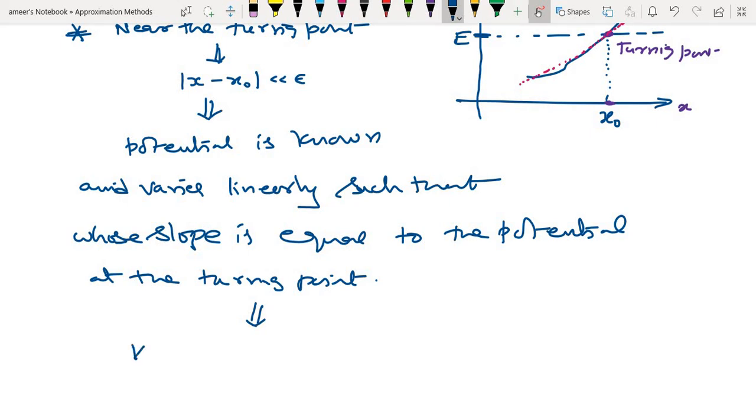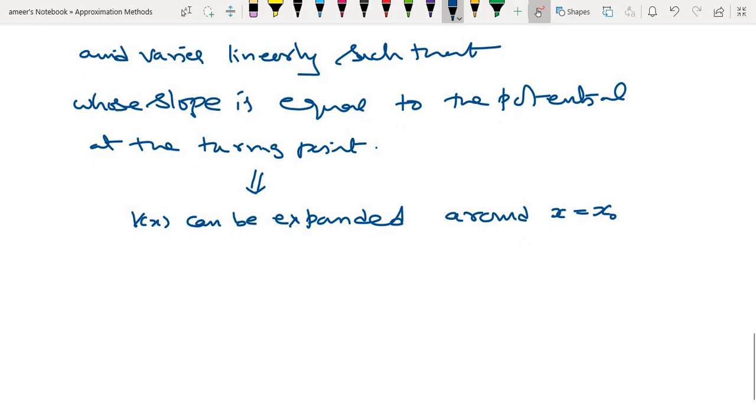So V of x can be expanded around x is equal to x0. So let us expand V of x near that. Then V of x is given by the Taylor series.